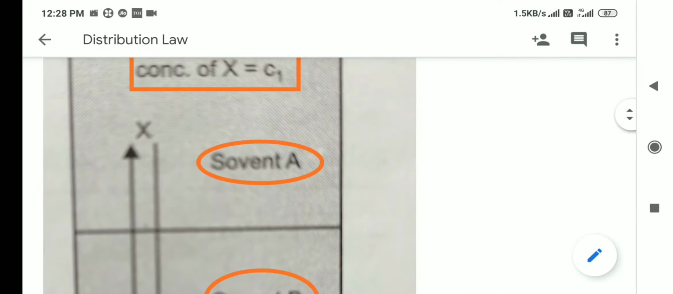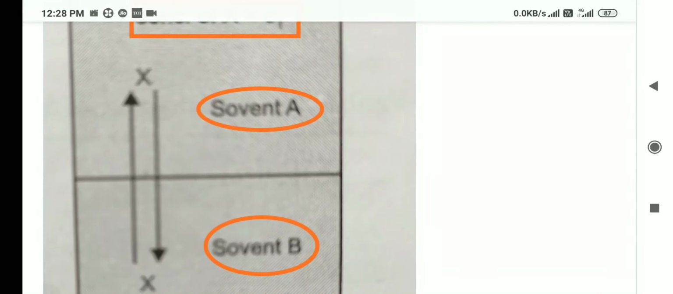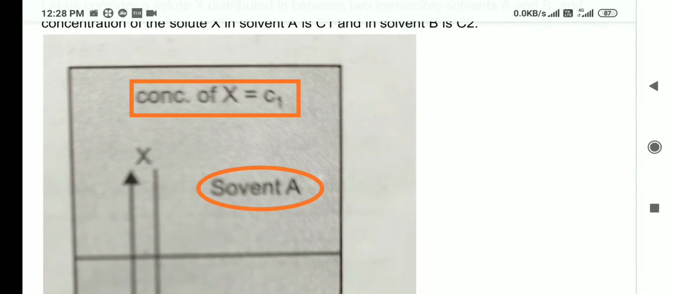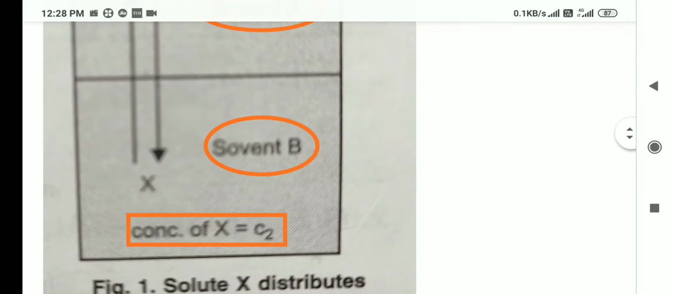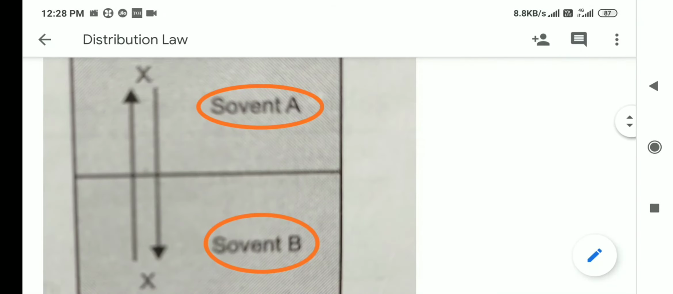Now the solute represented by capital X is soluble in both the solvents A and B. So the solute X is shown in equilibrium in between solvents A and B. Now the concentration of the solute X in solvent A is represented by C1 and in solvent B is represented by C2. So this diagram shows the distribution of the solute X in between two immiscible solvents A and B. Is it clear?